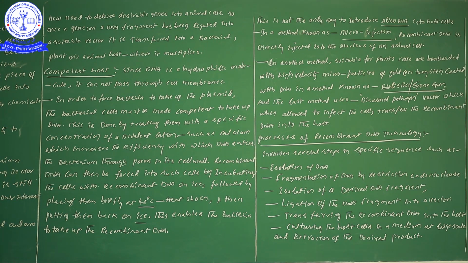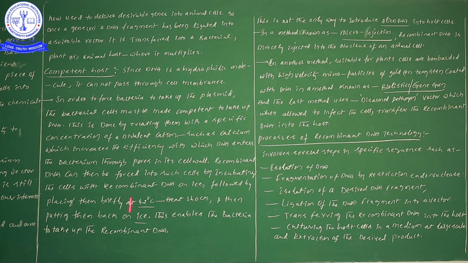The recombinant DNA can be forced into such cells by incubating the cells with the recombinant DNA on ice, followed by placing them briefly at 42 degrees centigrade. That is what we call heat shock, and then putting them back onto the ice. This enables the bacteria to take up the recombinant DNA.